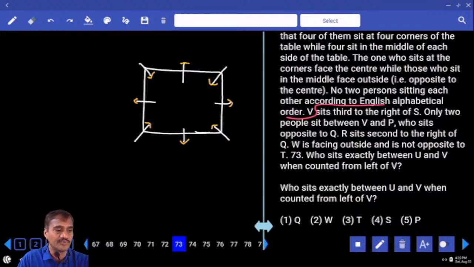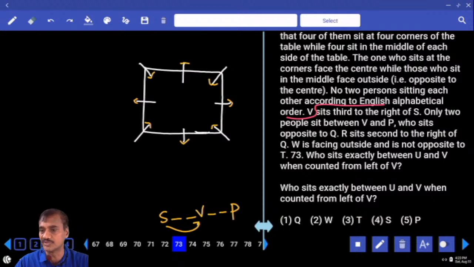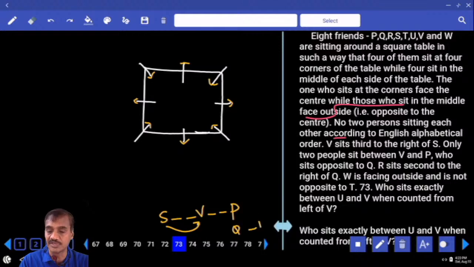V sits second to the right of S. Where is this V? V is seated second to the right of S. And only 2 people are between V and P, but 2 people on the left-hand side is not possible. That means S, V and P must be equidistant. P sits opposite to Q. Now P and Q are opposite to each other. R sits second to the right of Q. W is facing outside and is not opposite to T.